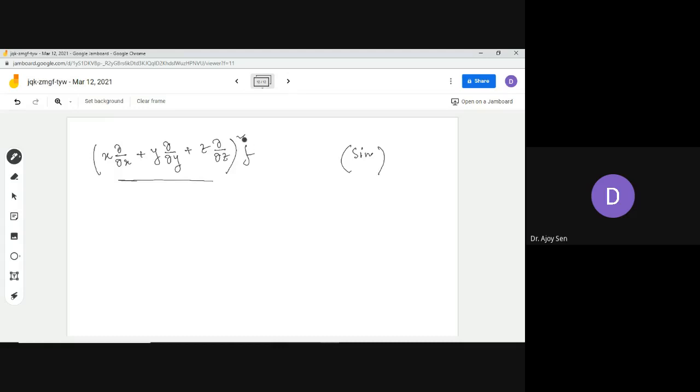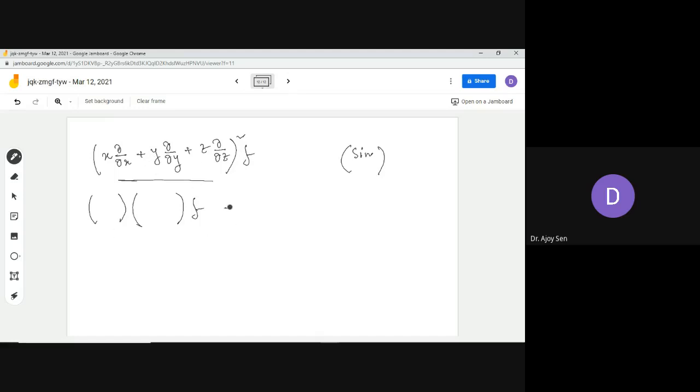But there is a square involved here. So actually there are two operator parts here, number one and number two. Whenever calculating what is meant by this square f, you just write this thing twice.